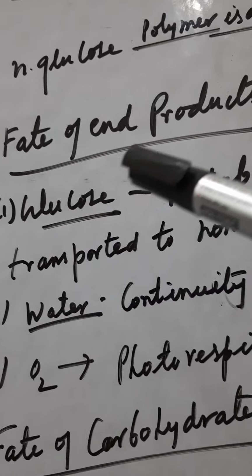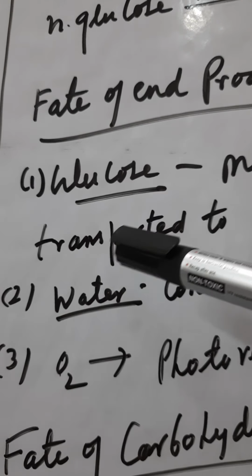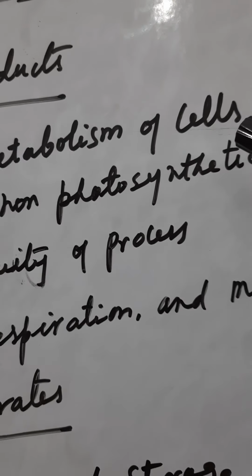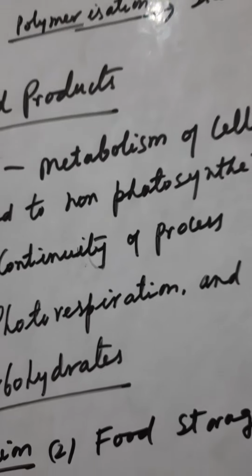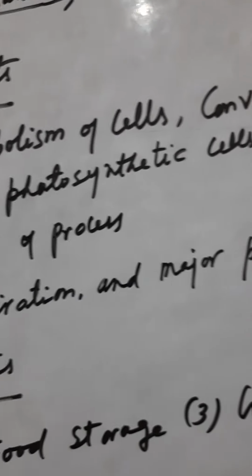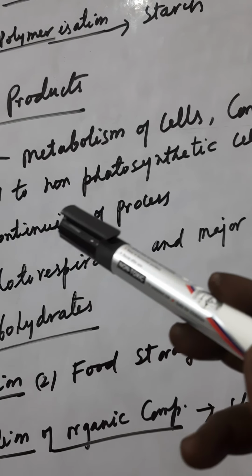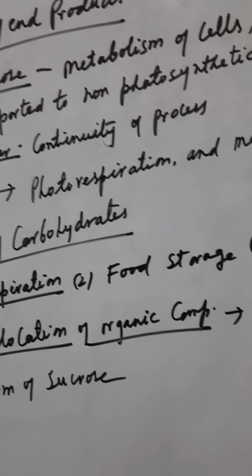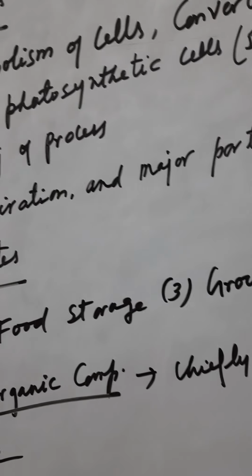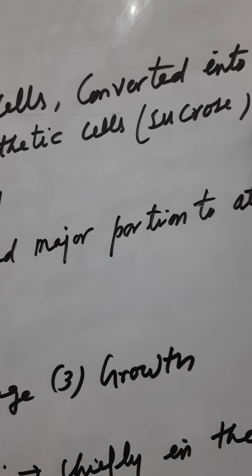The next is the fate of end products. End products of photosynthesis are glucose, water and oxygen. First is glucose. It is meant for the metabolism of the cells. Cells require the glucose for the metabolic process, for their own processes. Then the excess is converted into starch, and it is also transported to non-photosynthetic cells like the woody stem and so on. There the continuous supply is required, which is in the soluble form, which is the sucrose.